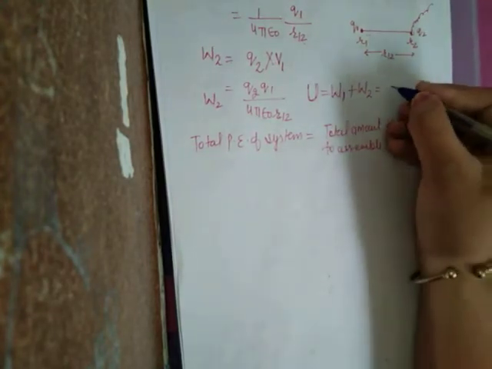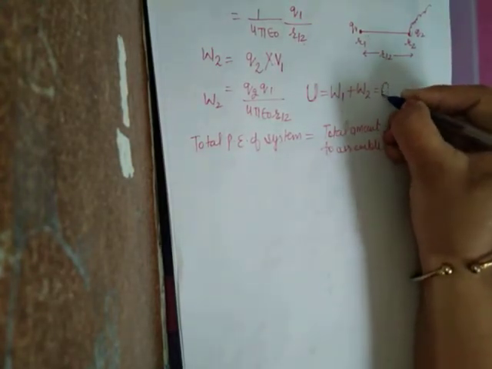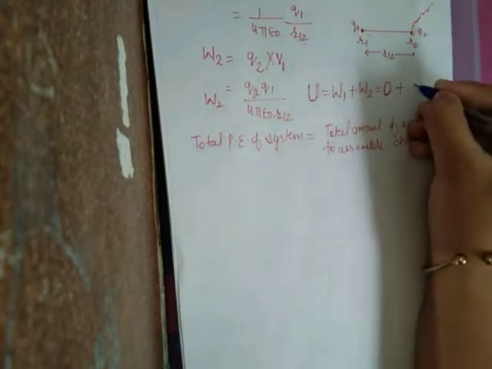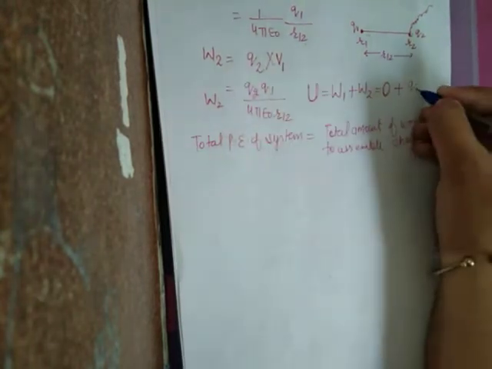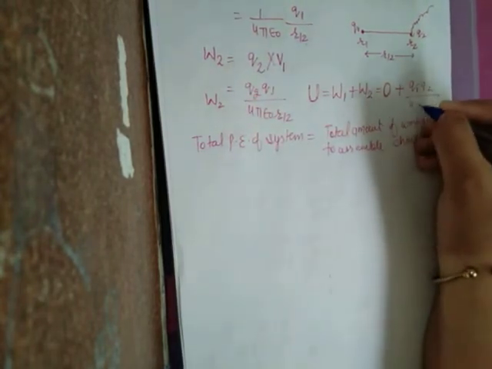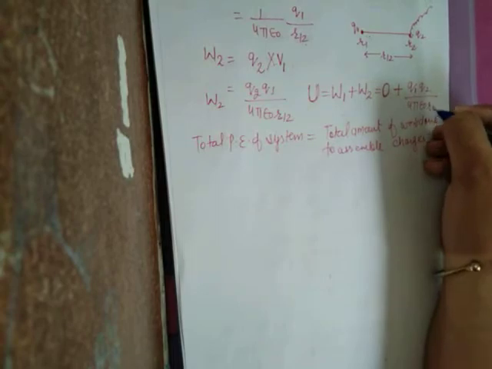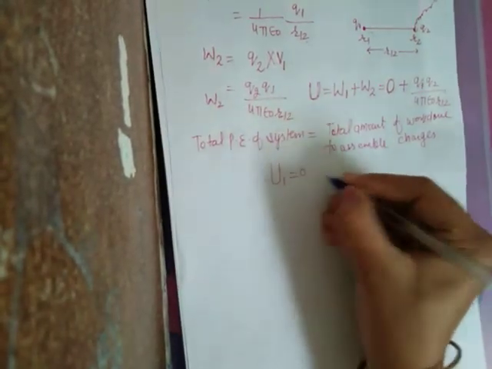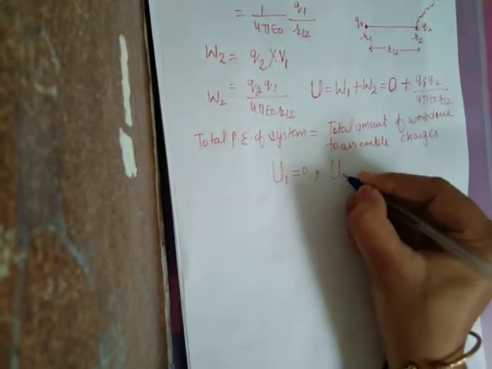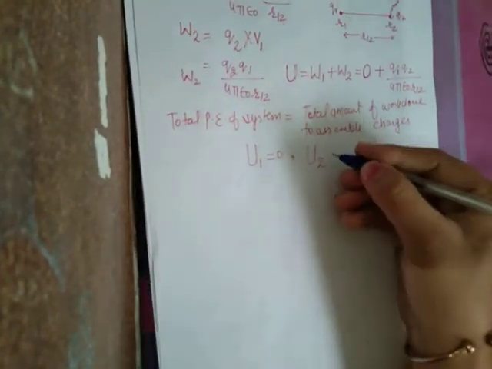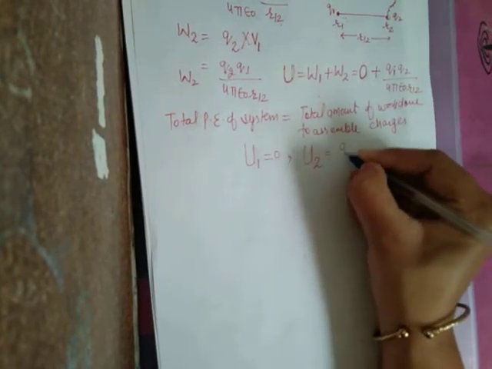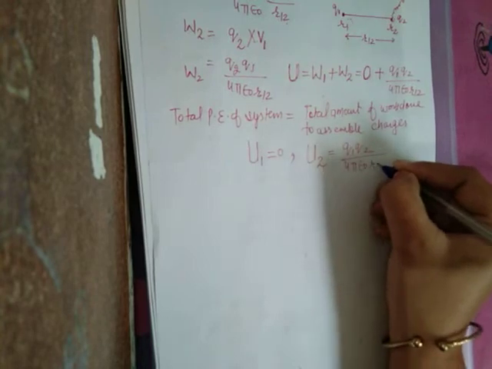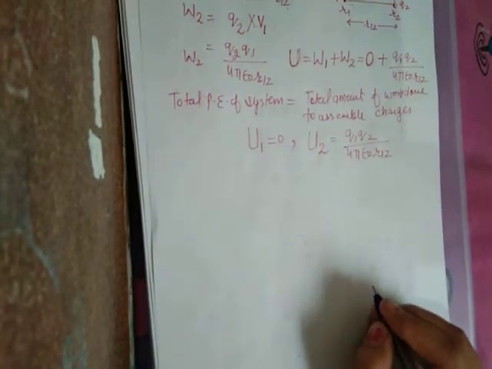As we have derived, zero work is done for bringing the first charge, and for the second charge it is Q1 Q2 upon 4 pi epsilon naught R12. So potential energy for the first charge is 0 and for the two charge system is Q1 Q2 upon 4 pi epsilon naught R12.